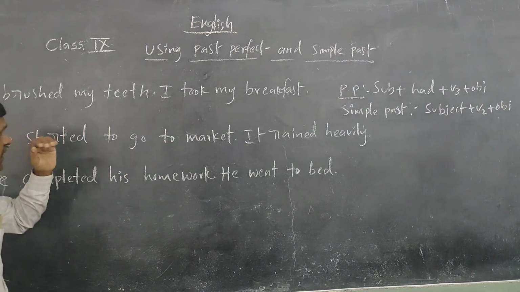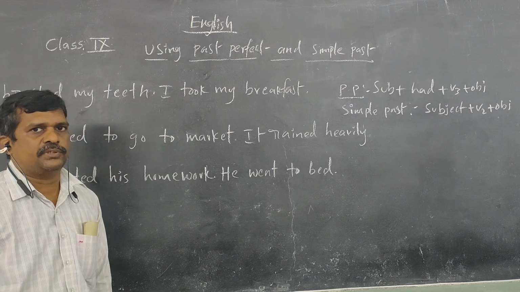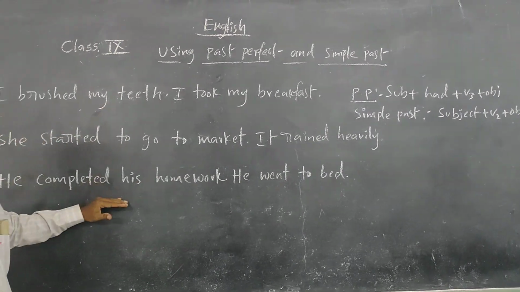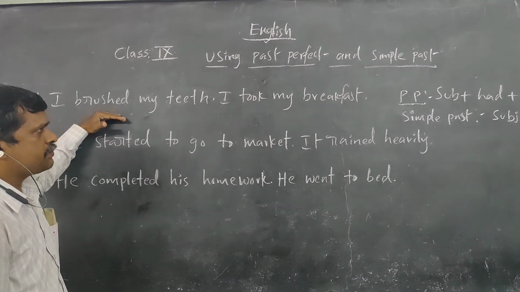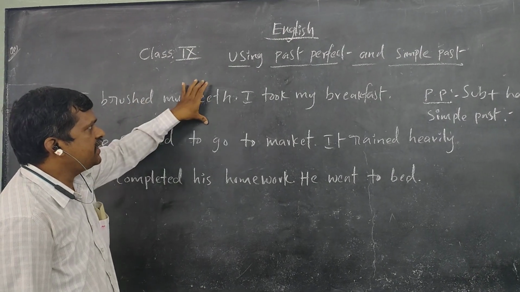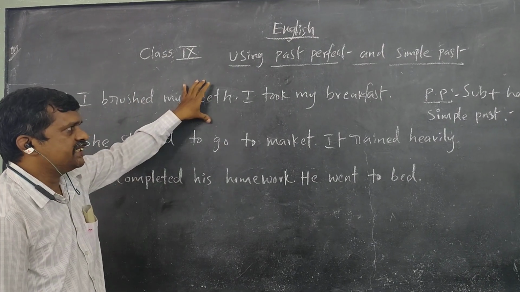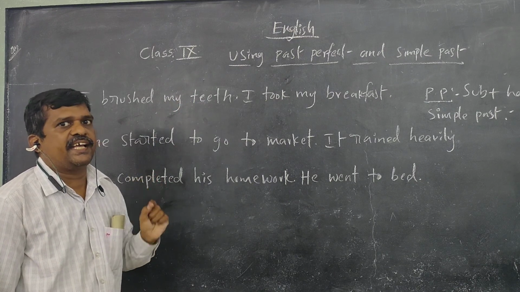So here there are some examples written on the blackboard. Three examples I have written. We must use simple past tense and past perfect tense as a combination, and make these two sentences into one sentence by using linkers.